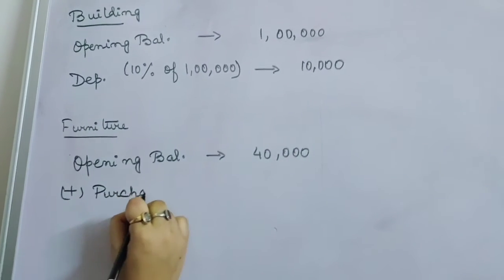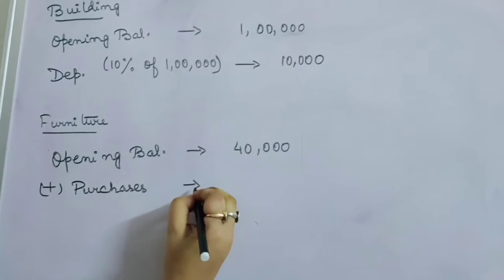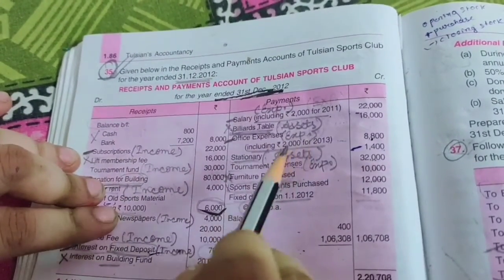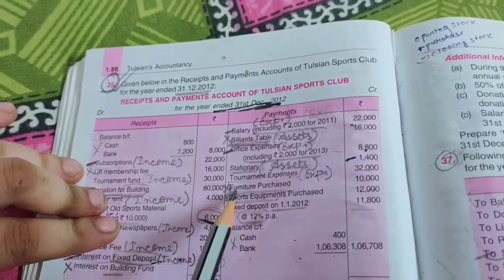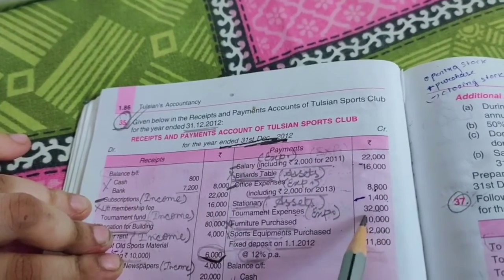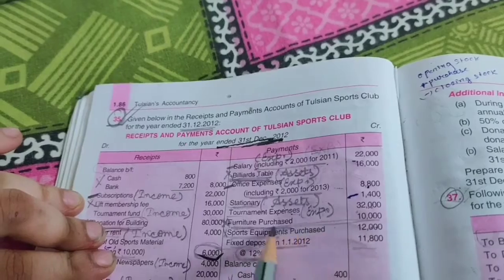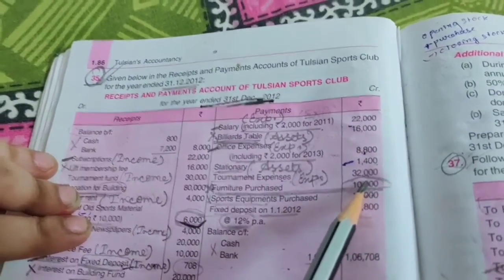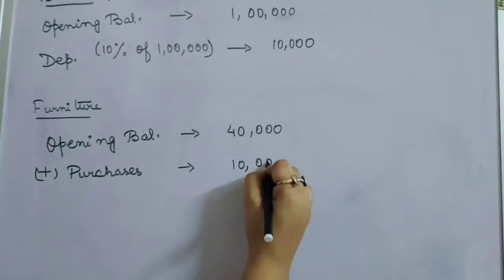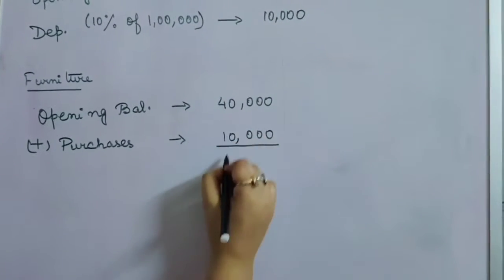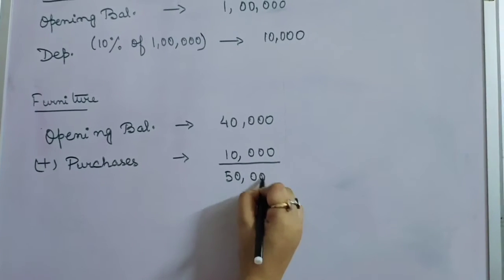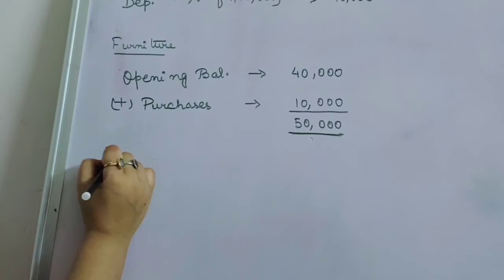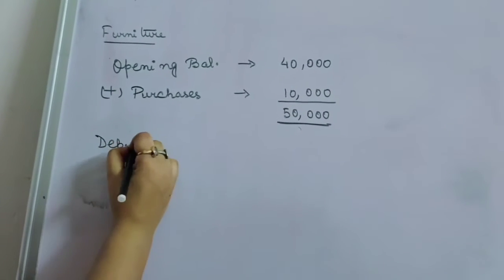So purchases, how much we have purchased? 10,000. Okay, furniture purchased was 10,000. That one should be included here, the 10,000. So our total furniture balance will be 50,000. Now on this 50,000, we will charge depreciation on furniture.